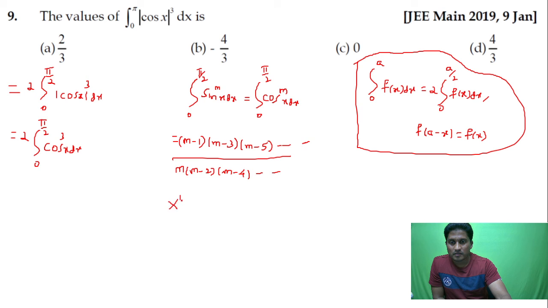You should multiply by pi by 2 if m is even. Anyway, I need not multiply by pi by 2 here because m is equal to 3, it's not even. If it is even only, then I will multiply.